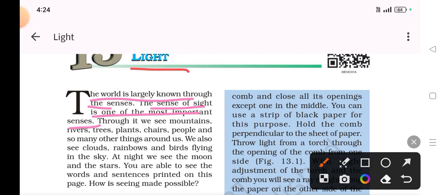Through it, we see mountains, rivers, trees, plants, chairs, people, and so many other things around us. We also see clouds, rainbows, birds flying in the sky. At night, we see the moon and stars. We are able to see the words, sentences printed on this page. How is seeing made possible? Of course, light is the answer.